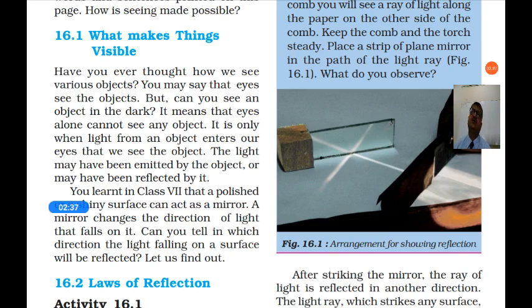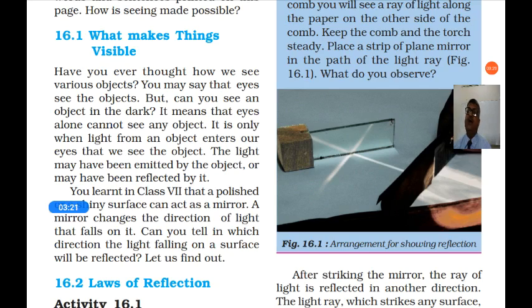Have you ever thought how we see various objects? You may say that eyes see the objects, but can you see an object in the dark? Not possible. Our eyes can see the objects, but only in the light, not in the dark. If the current goes off during the night, immediately you cannot see anything. So you will light a candle or a torch, and then you will be able to see the objects. So when light is present, you can see the objects.